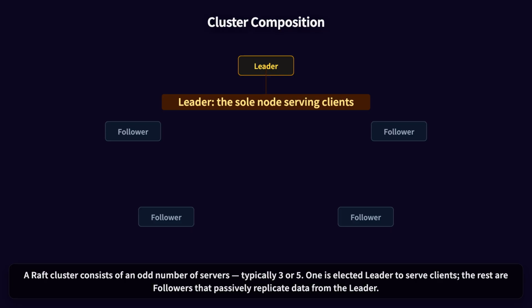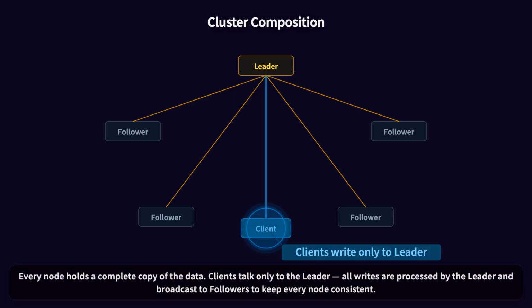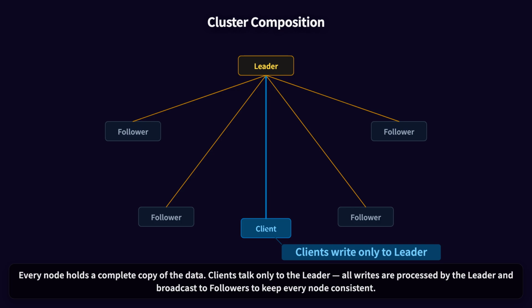One is elected leader to serve clients. The rest are followers that passively replicate data from the leader. Every node holds a complete copy of the data. Clients talk only to the leader. All writes are processed by the leader and broadcast to followers to keep every node consistent.